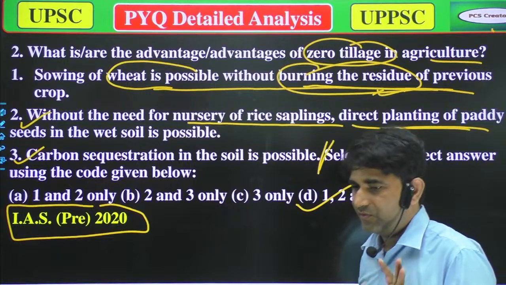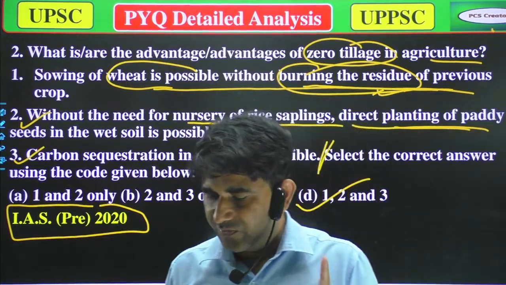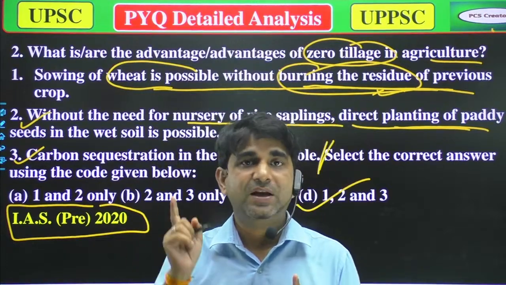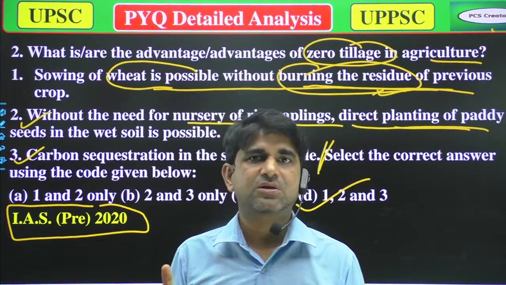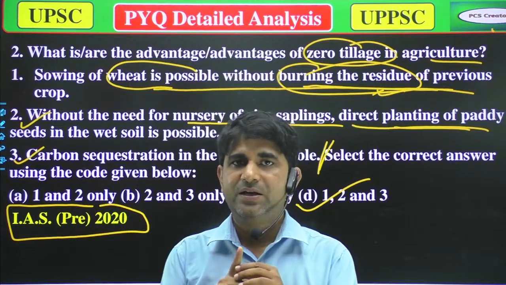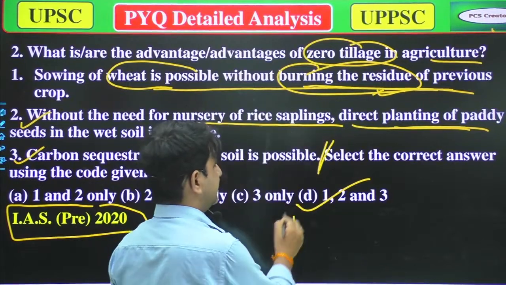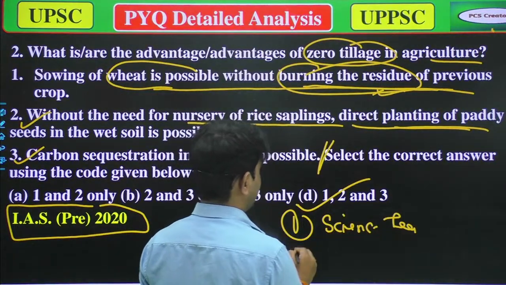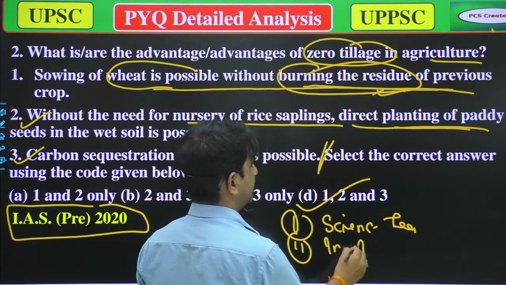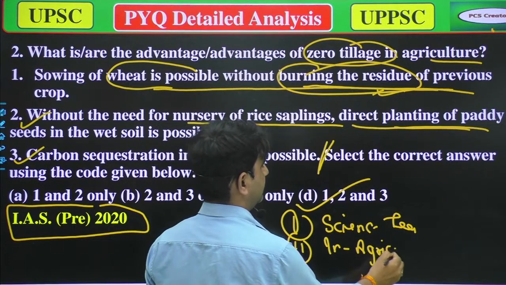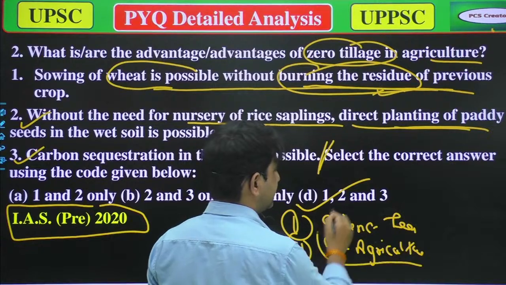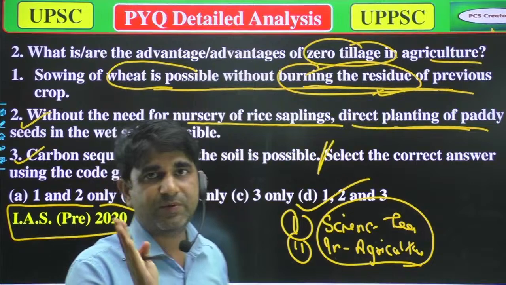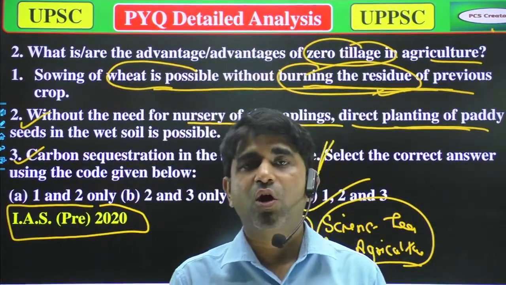Wait a minute. Whenever you are going to solve UPSC questions, mainly in science and tech, because general science is not asked in those areas, and second in agriculture, most of the time option D will be right.